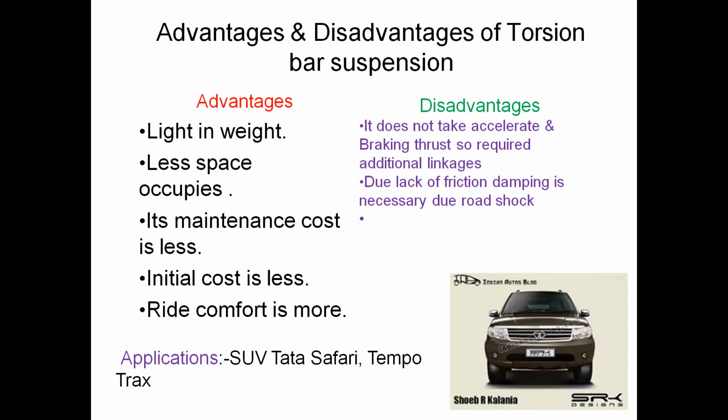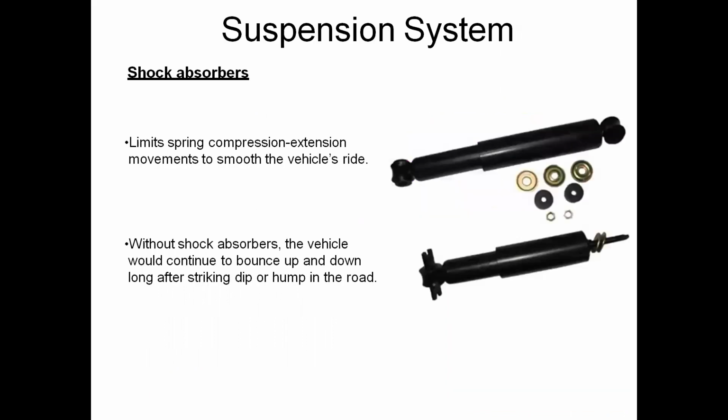What are the applications of this torsion bar suspension system? SUVs like the Tata Safari and Tempo trucks. In these automobile vehicles, we are using the torsion bar suspension system. And next one, shock absorbers.